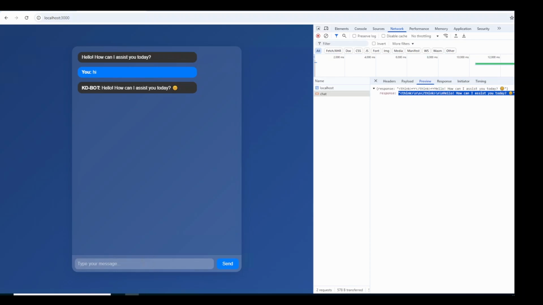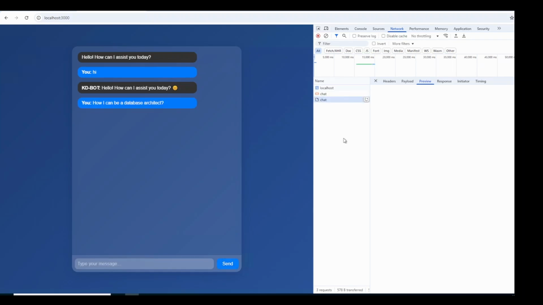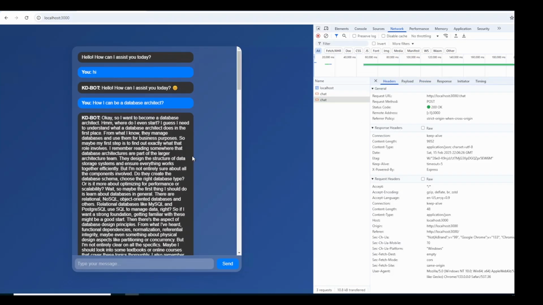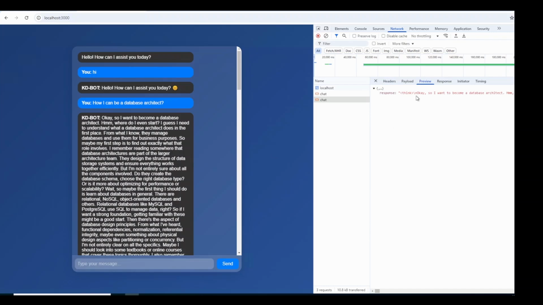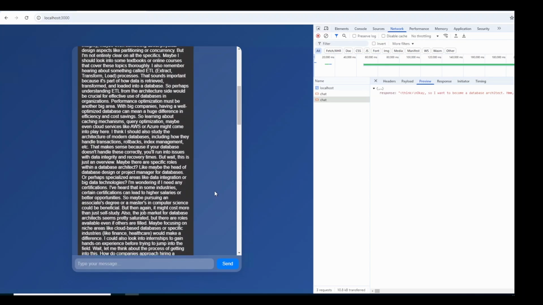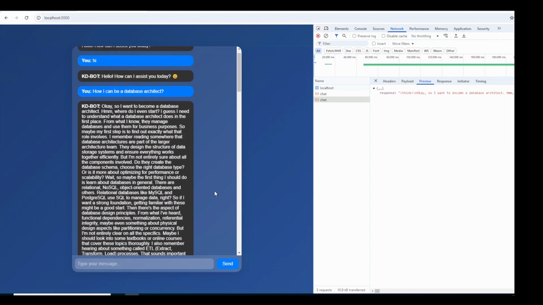Let's try a specific question: how can I be a database architect? Something like that. If I ask that question, if there is any thinking process, it takes a little time and then it comes back. As you see, it came back with the response, but it took a little bit more time because I'm running on a very low configured machine. Based on your configuration, you can definitely utilize whatever model is suitable for your machine and the network. So you can run that and you will get all the response back.